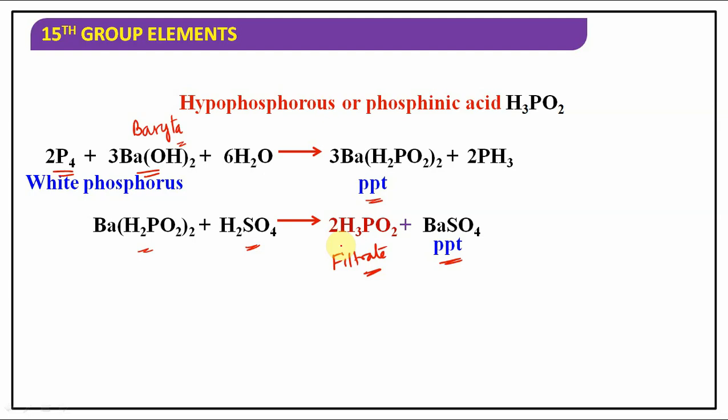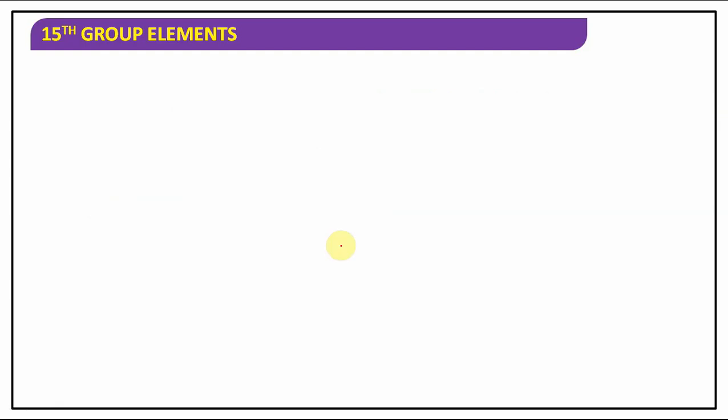Generally, I told you, whenever P-H bonds are present, it can act as a good reducing agent. As I mentioned, H3PO2, how can it be ionized? It can be ionized as H+ and H2PO2-. Hypophosphite ion will be formed.